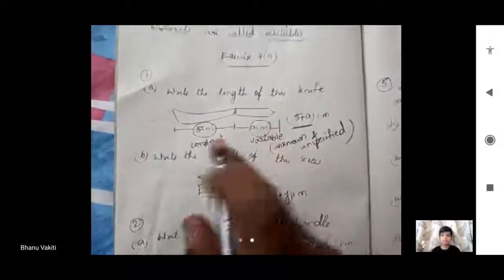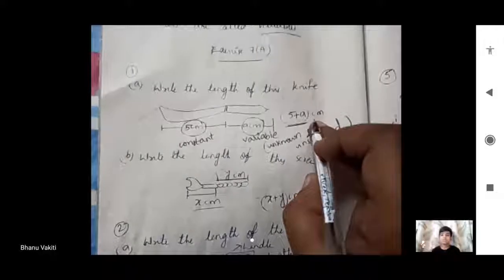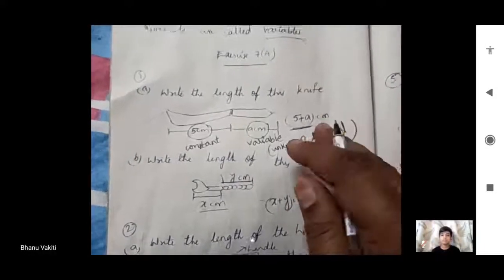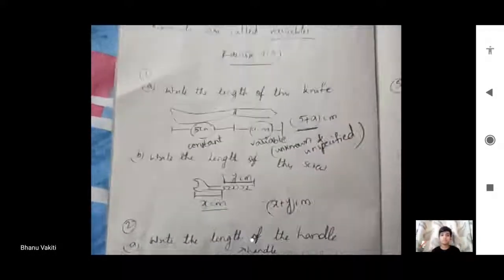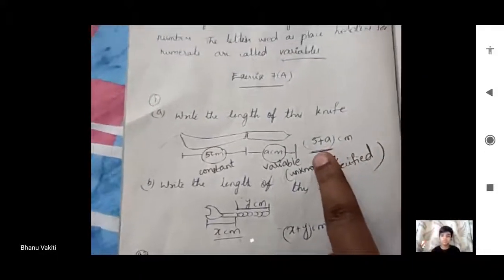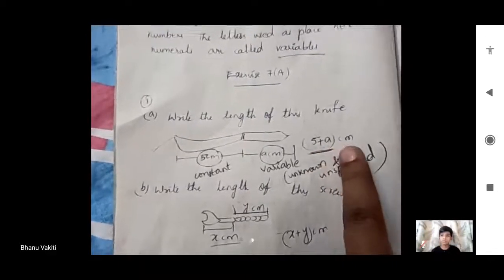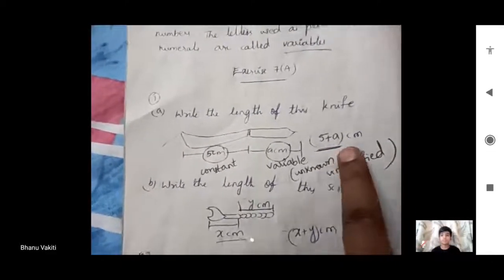Unspecified. This is variable. This is constant. 5 plus a centimeters. It is an algebraic expression. A combination of constants and variables is also a possibility, a combination of constant and variable terms. 5 plus a centimeters is an algebraic expression and this is the length of this knife.